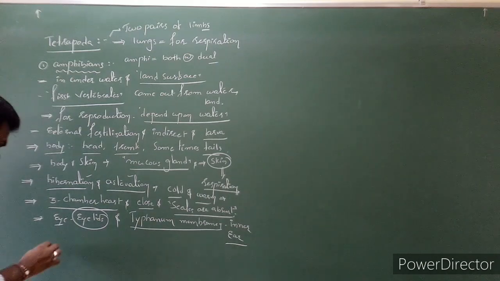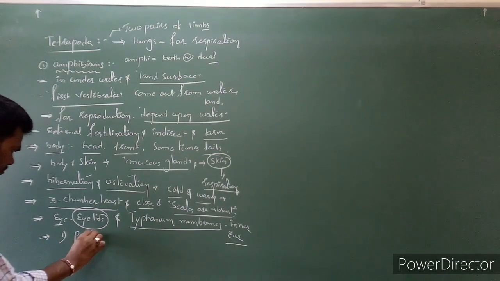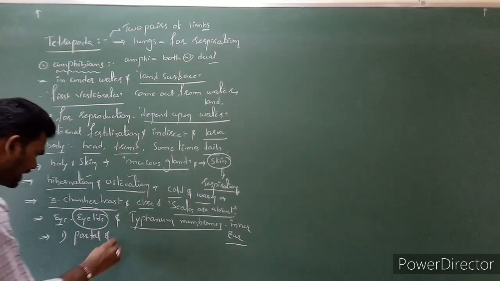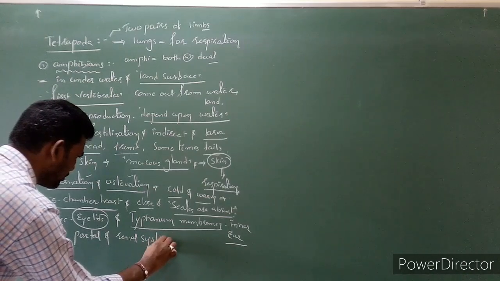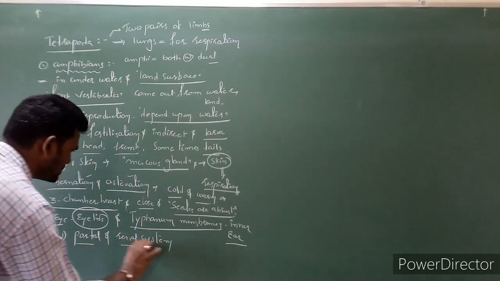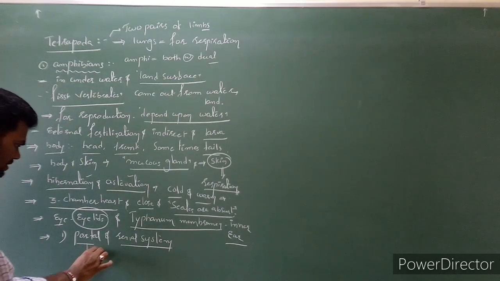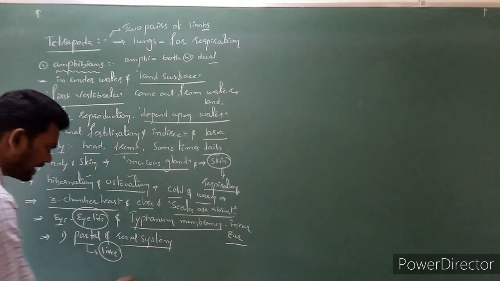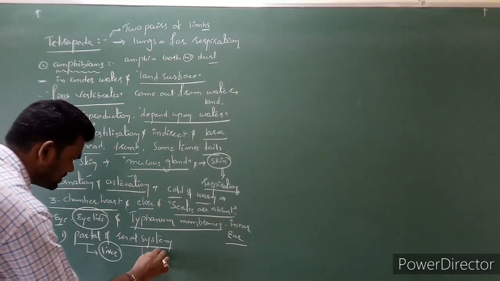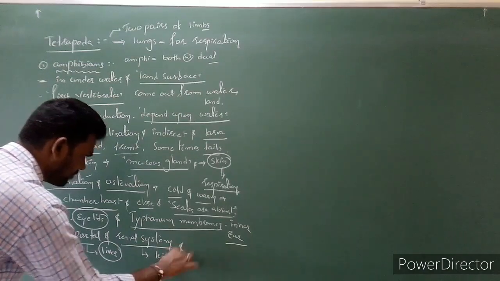And here one special character again, portal as well as renal systems are present. Here portal system means the liver is present, and renal system means the excretory system, that is, kidneys are present.